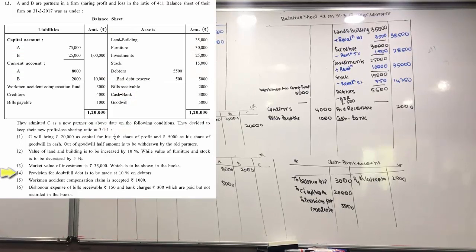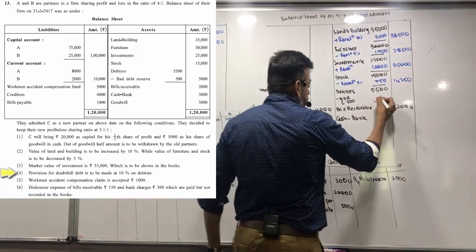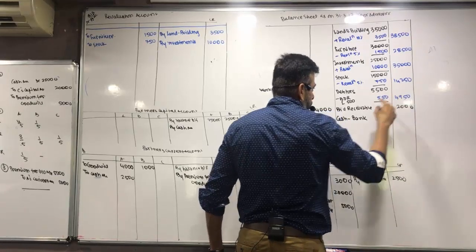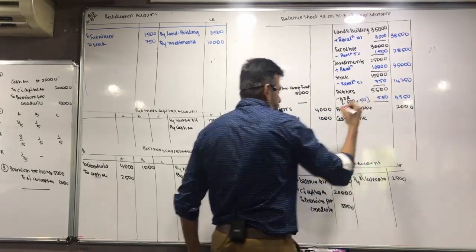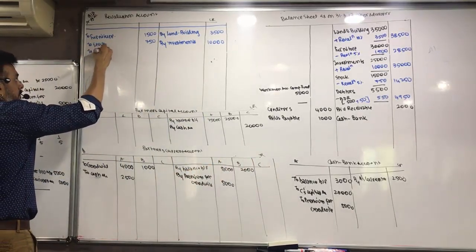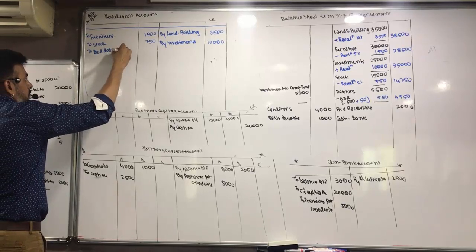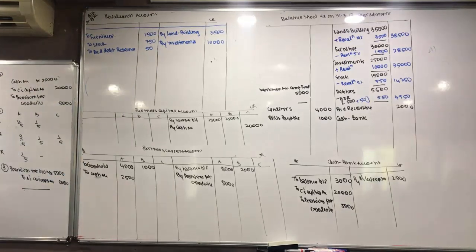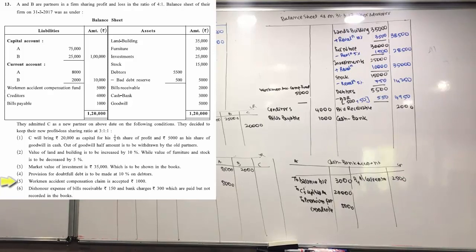Provision for doubtful debt is made at 10% on debtors. So let's do it. 10%. So 550. So 4950. कितने का increase? 50. So to bad debt reserve. Workman accident compensation claim is accepted at 1,000.